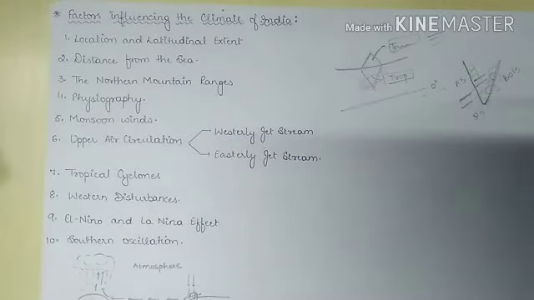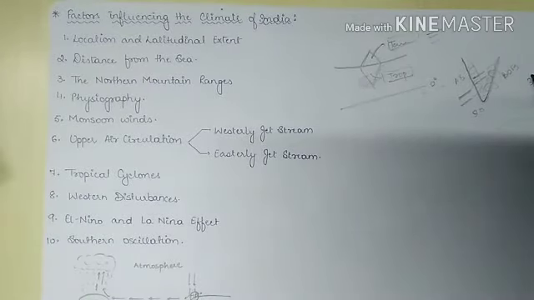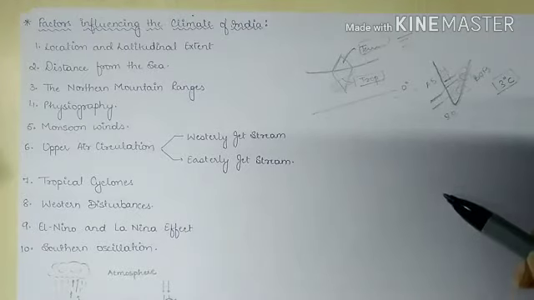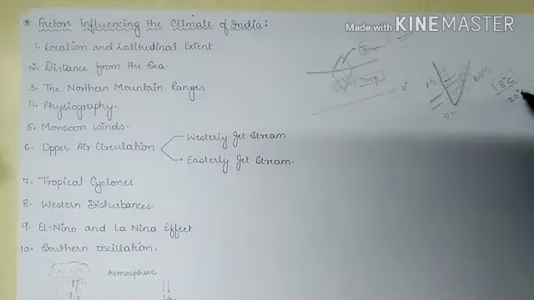For example, the annual range of temperature in Kochi does not exceed 3 degrees Celsius. So the temperature difference is just 3 degrees Celsius annually. While if we look into Delhi, the temperature difference is as high as 20 degrees Celsius. So I hope you understood the difference.